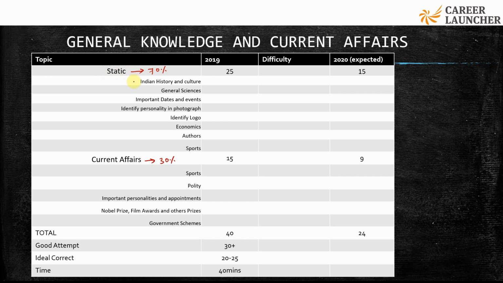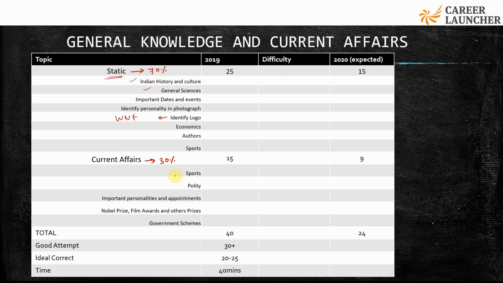What are the areas covered? So you have Indian history and culture. There were questions based on dance forms and where they originated. General science based questions, important dates and events. There were questions where you were given a photograph of, I believe, Nirmala Sitharaman, and you had to identify the person. You were given logos of companies and organizations, like the WWF logo, which was there in the examination. Questions based on economics, authors and sports are questions which are static.